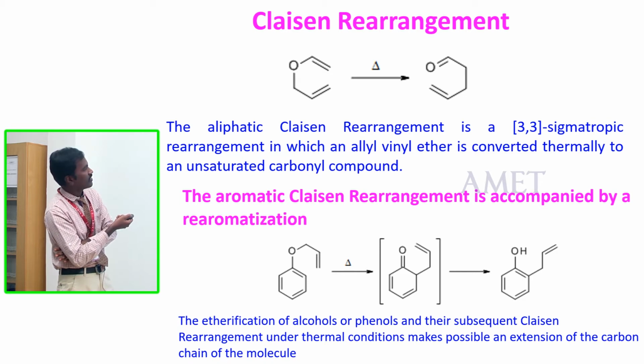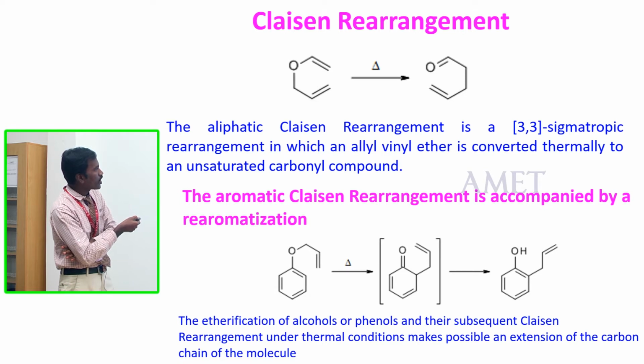Where it is allyl, where it is vinyl. This is a vinyl compound. This is an allyl compound. 1, 2, 3 is an allyl. This 1 and 2 is a vinyl molecule. These both are connected with oxygen. This is an oxygen and a carbon atom joined to an allyl vinyl group.